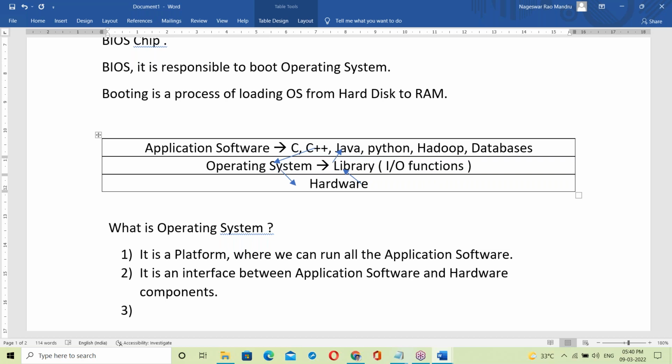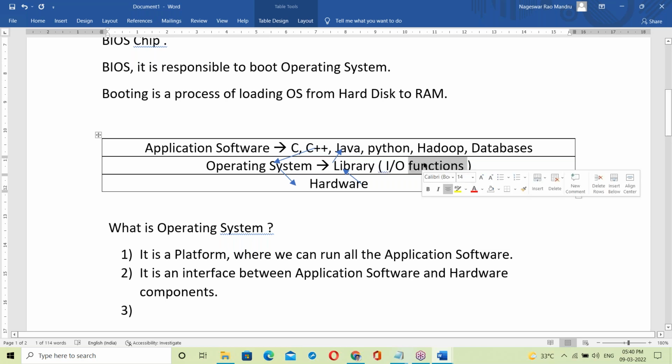It's a collection of input output functions, meaning C language functions. Almost every OS has all its operations developed in the C language.